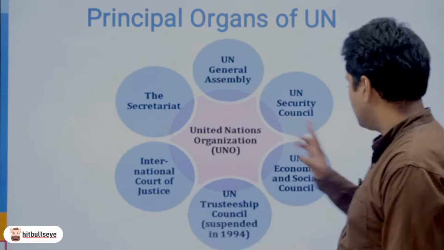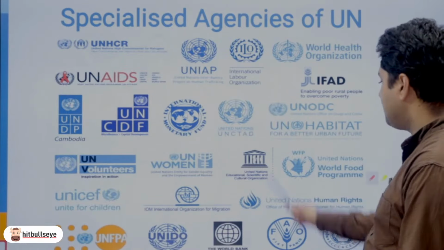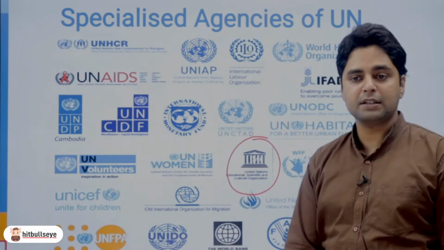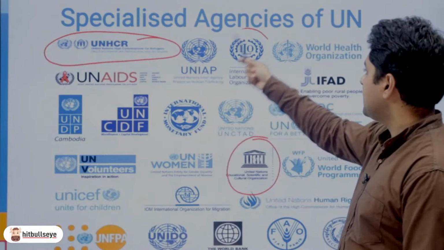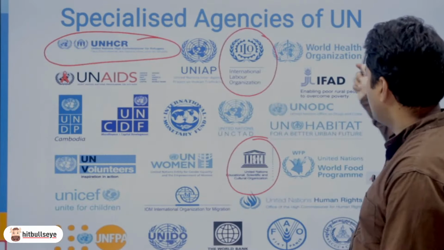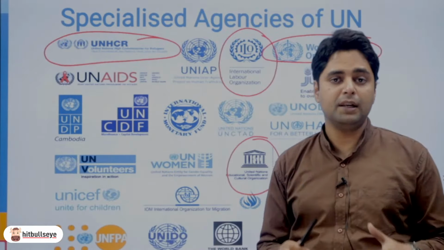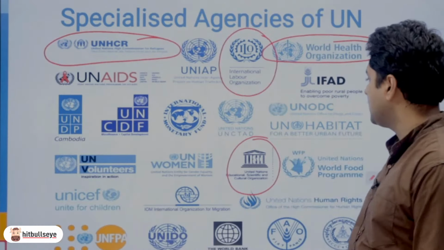और अगर हम इसकी स्पेशलाइज्ड एजेंसीज की बात करें, there are a number of organizations. For example UNESCO, जो कि वर्ल्ड हेरिटेज साइट्स की लिस्ट जो है वो निकालती है. Then you have UNHCR, United Nations High Commission for Refugees, International Labour Organization, World Health Organization. कोविड के टाइम पे at the global level, the agency that was coordinating all the efforts was World Health Organization.